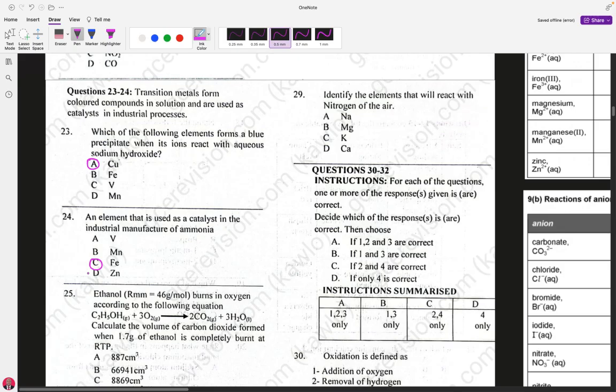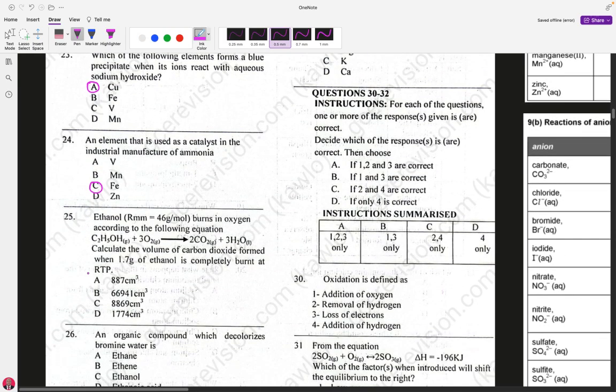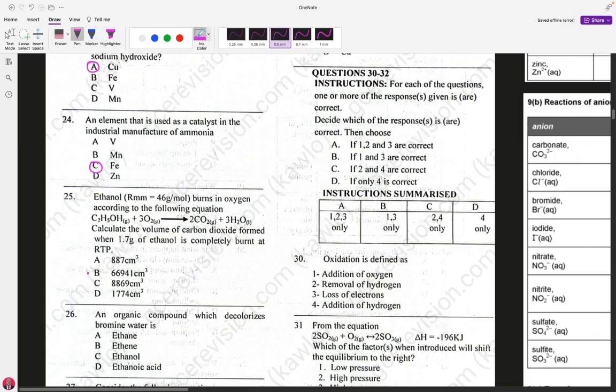Number 25 has to do with some calculations. We are saying this is stoichiometry. By now, you should be versed in your stoichiometric lessons, how you can calculate volumes that are being produced from combustions of substances, how you can calculate the amount or the mass of something that is being produced.